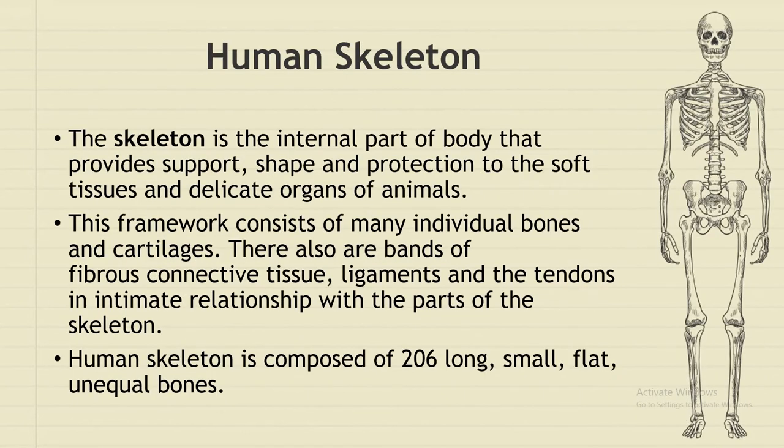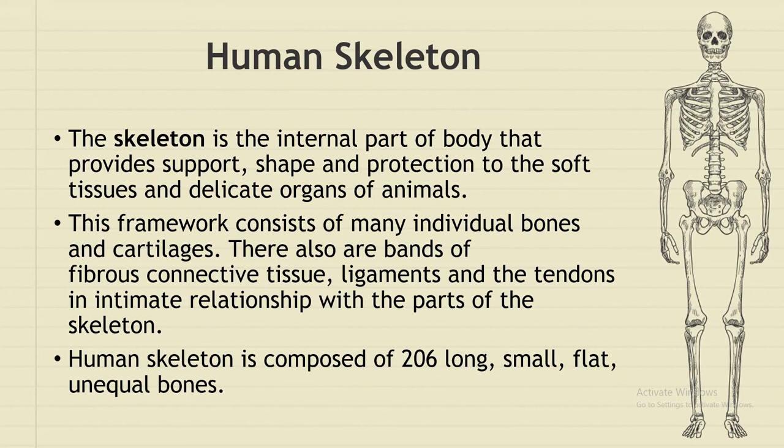What is the human skeleton? The skeleton is the internal part of the body that provides support, shape and protection to the soft tissue and delicate organs of animals. If we take a building or house as an example, for the construction of any building or house, we need a structural framework. Similarly, for the support of our body or for the definite shape of our body, we need an internal framework. The skeleton gives that internal framework.